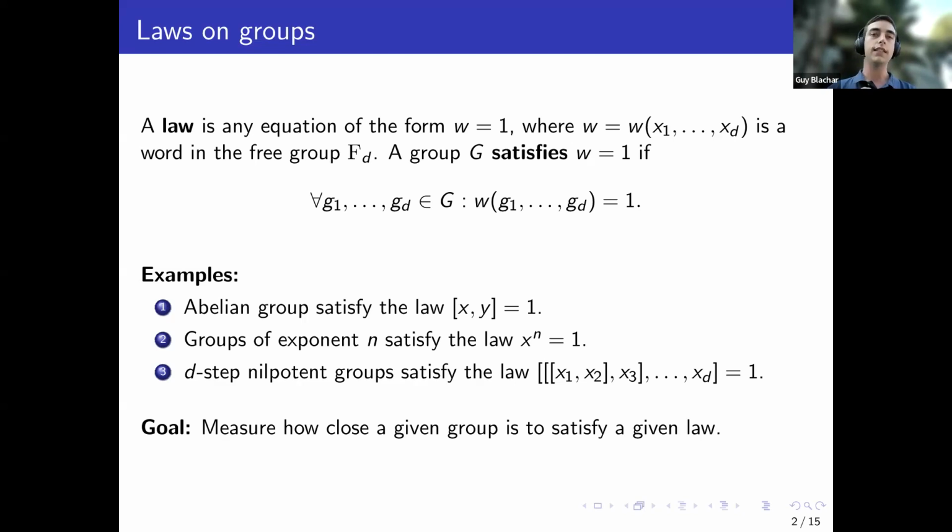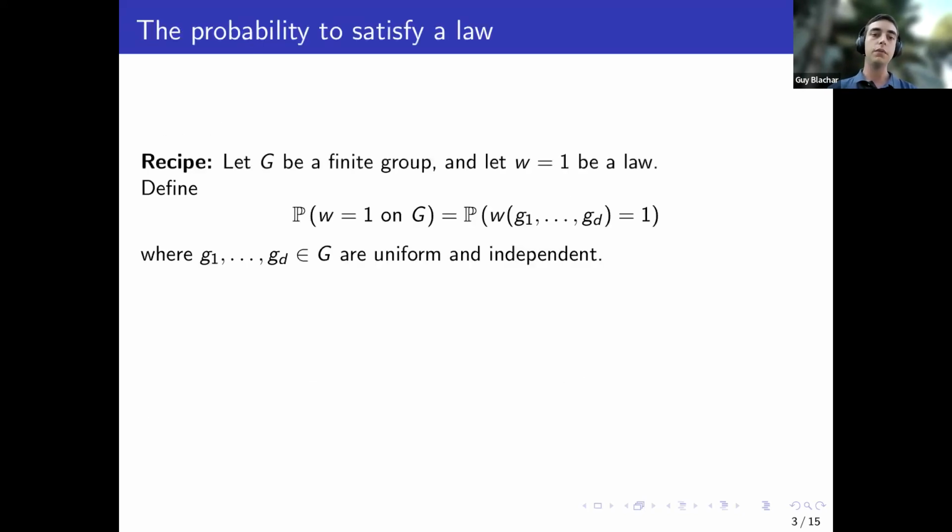So in the finite case, this is much easier to explain or to think of how to define it. Well, the idea is that if the law has d letters, we'll just randomize each of them uniformly and independently and ask what is the probability that it equals 1. Or basically, we just choose a random d-tuple of elements of G uniformly with repetitions, of course. And then we ask what is the probability that the law is satisfied. So the commuting probability will be what is the probability that two elements chosen randomly will commute with each other.